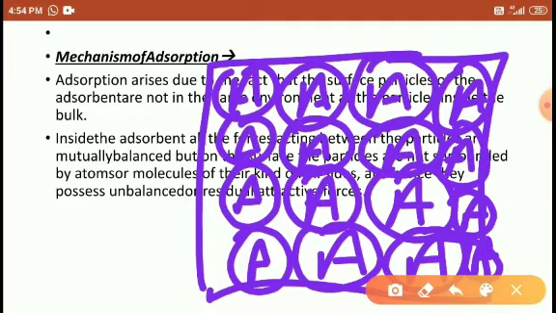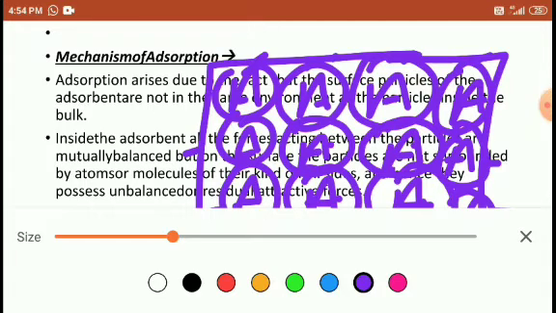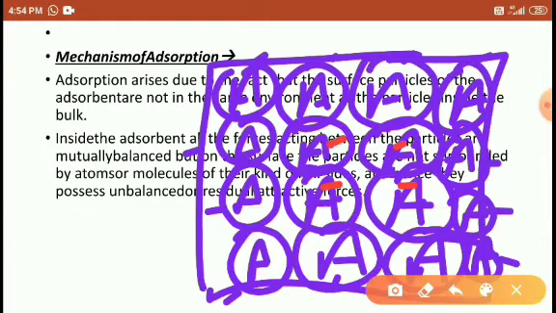When you observe this adsorbent, these are the outer layer, all of these are outer layer. And these four, 1 2 3 4, are the inner layer. These are the inner layers and the remaining are the outer layers.